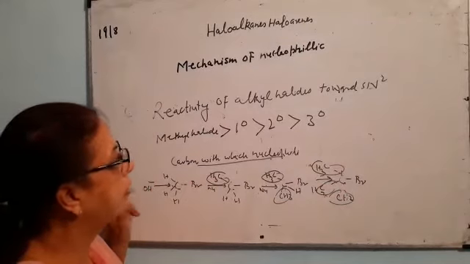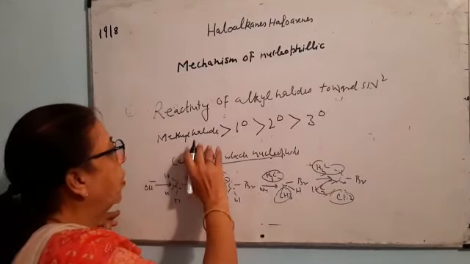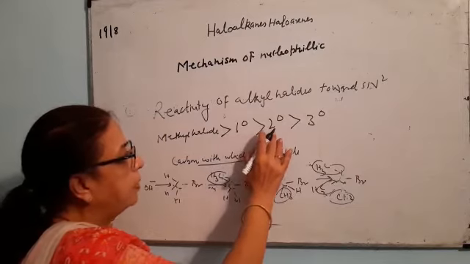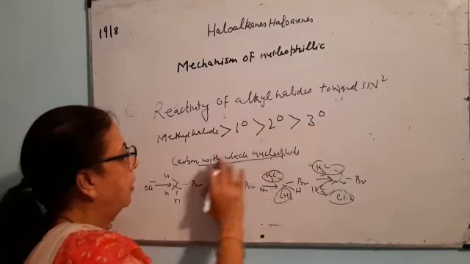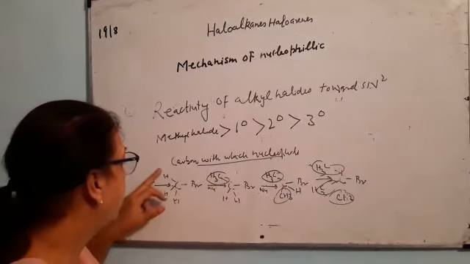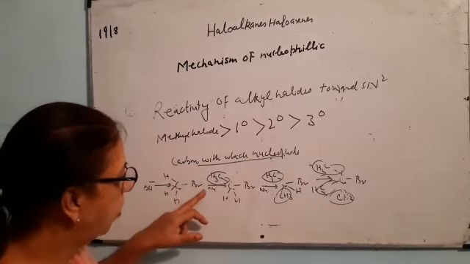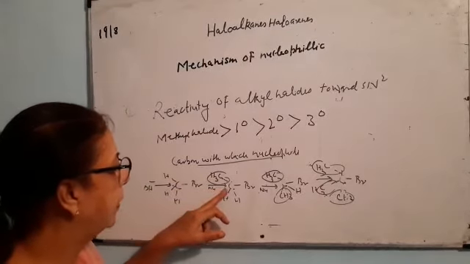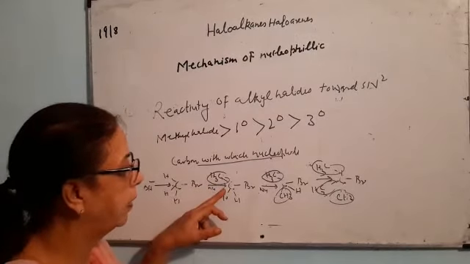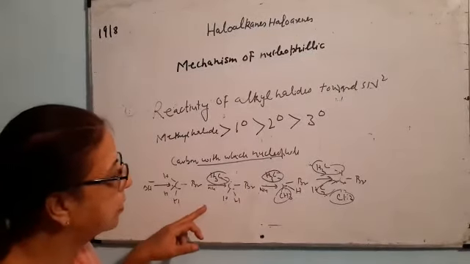So the reactivity for the SN2 reaction is maximum for methyl halide, then primary, then secondary, then tertiary. This depends upon the carbon with which these groups are attached. If these groups are bulkier, they do not allow the nucleophile to enter or to attack this partially positively charged carbon. There is a problem even in the formation of the transition state.